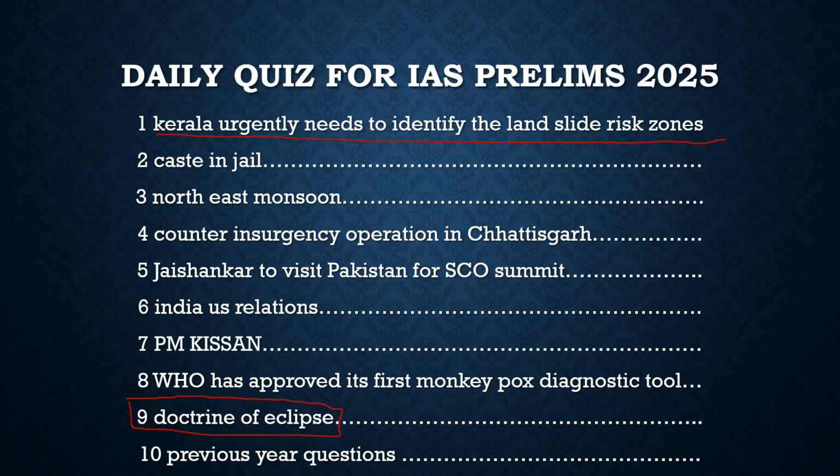The Supreme Court categorically said that caste-based discrimination in jails is unconstitutional, but unfortunately it has been found in our jails. With respect to jails, an important thing we should know is that prison management comes under the state list. It is a state subject, so the issues with our jails should be managed by the states.